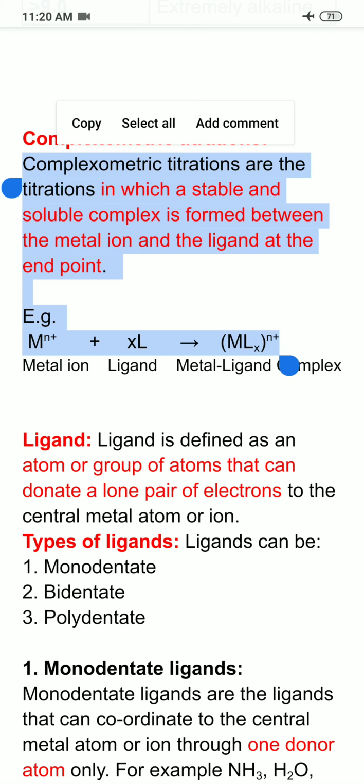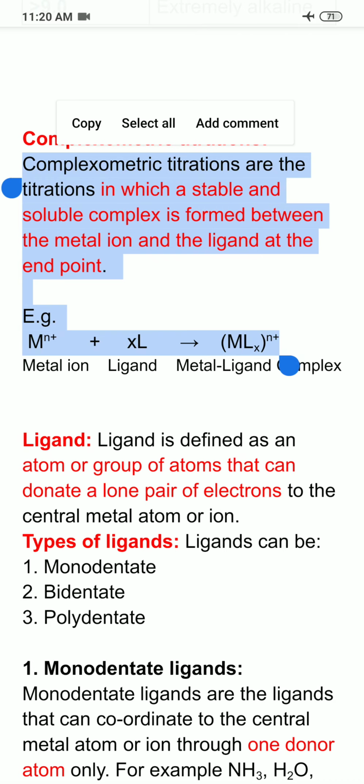So in complexometric titrations, when ligands combine with a metal atom or ion, they form a stable and soluble complex. So such titrations in which a stable and soluble complex is formed between the metal ion and the ligand at the endpoint are known as complexometric titrations.